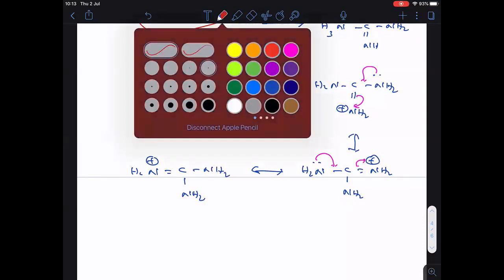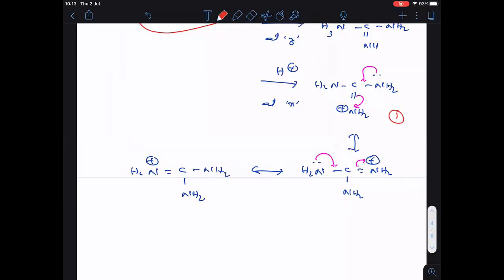Followed. So here we got three canonical forms: first one, second one, third one. These are the three equal resonance structures. So if you do protonation at X, then we are getting three equal resonance structures. So the cation of three is more stable. Therefore, X nitrogen is more basic.